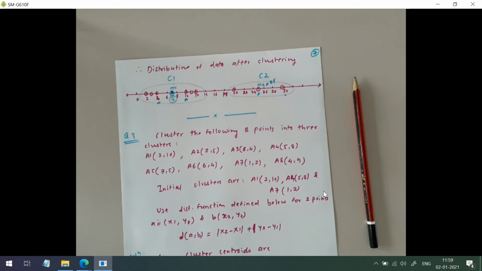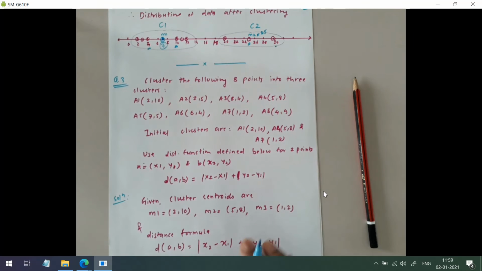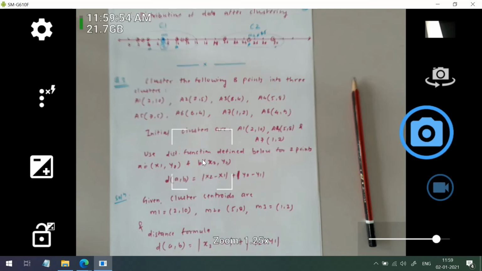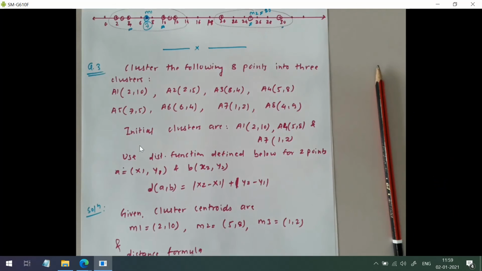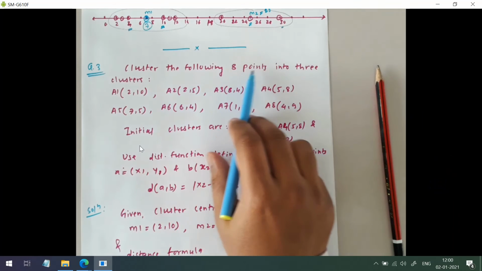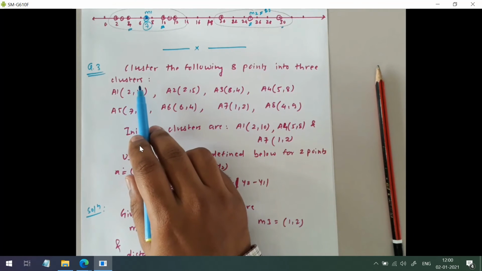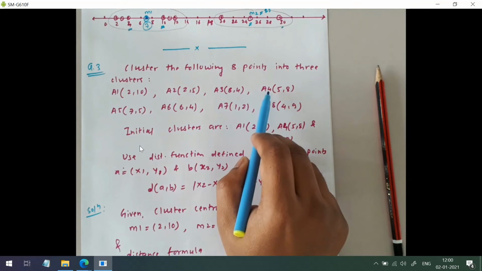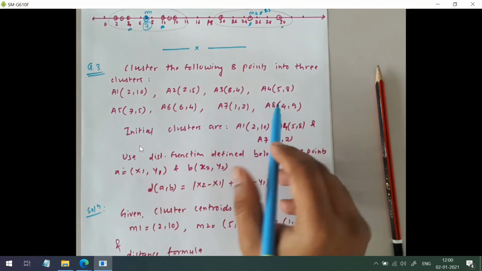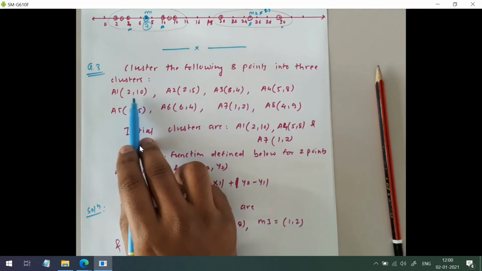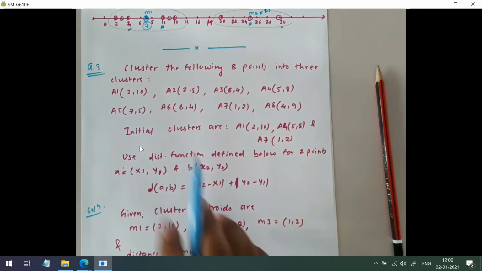Now let us go for the third problem. Okay, so now here something is different. Cluster the following 8 points into 3 clusters, A1, A2, A3, A4, A5, A6, A7, A8. Okay, so here we are having 2-dimensional data.